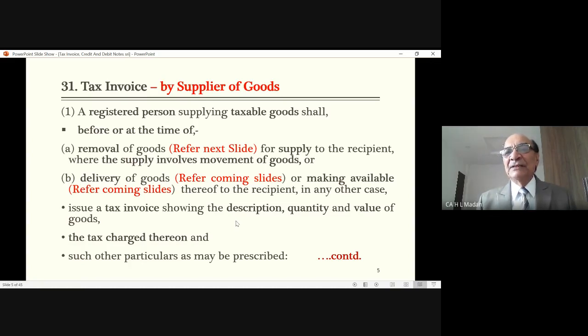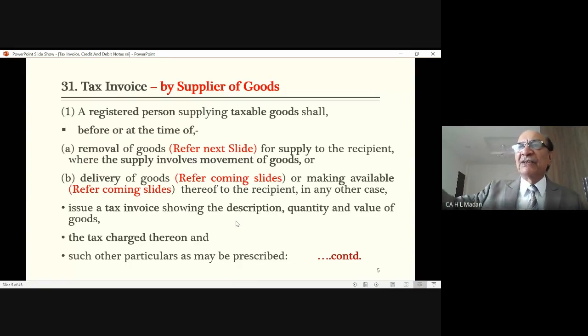For supply to the recipient, where the supply involves movement of goods, means in this case, since the goods have been removed, goods are going outside the state, goods have been removed from the godown, and these goods require movement in order to deliver the goods to the customer. But in your case, goods are simply delivered at the counter.